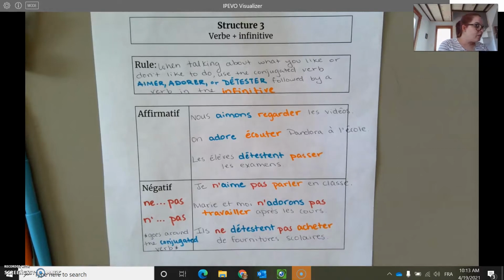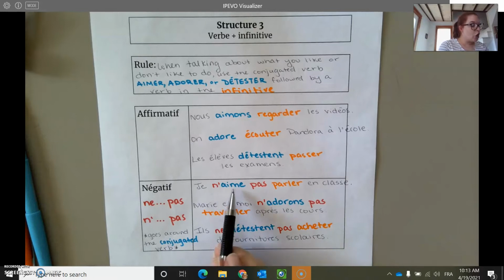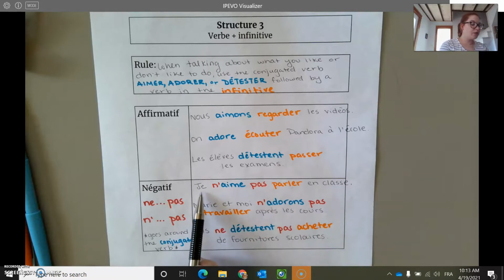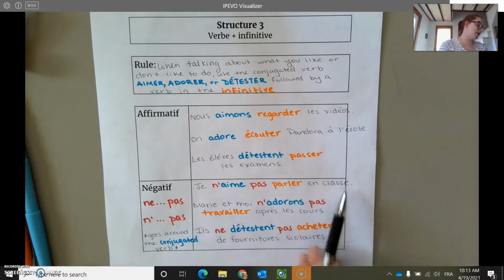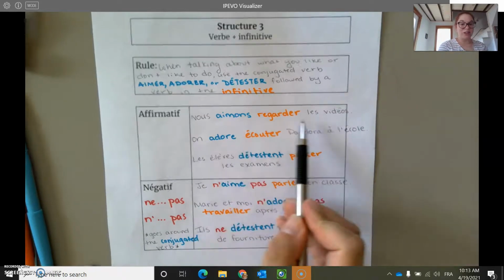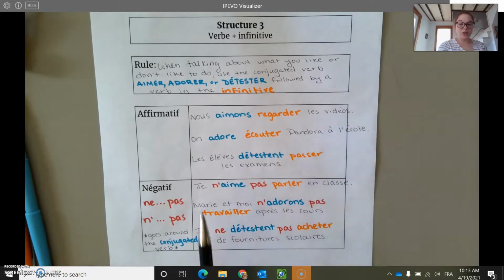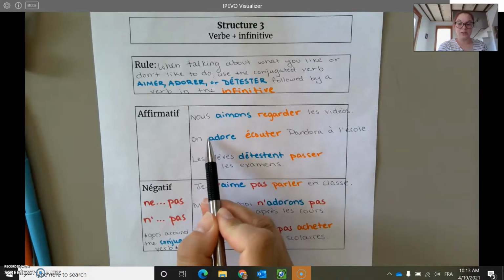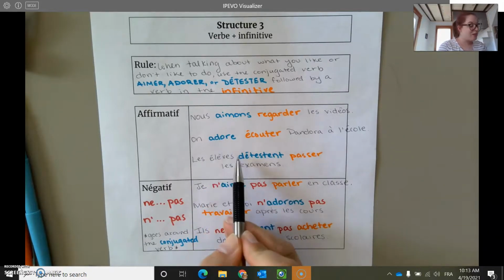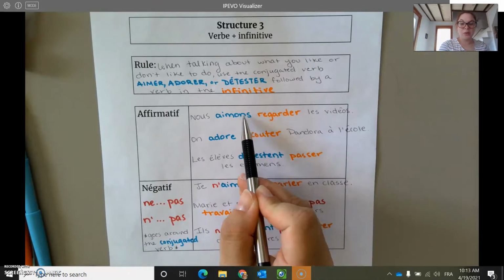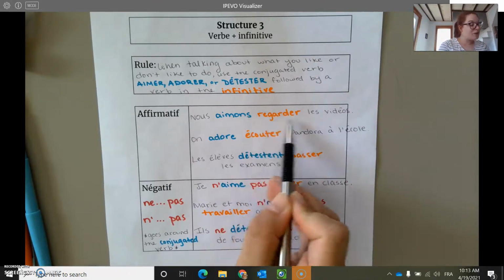And we remember in the negative that we are going to sandwich those negative markers, ne, pas, or an apostrophe pas. We're going to sandwich those right around our conjugated verb. So here that verb is shown in blue. For example, je n'aime pas parler en classe. And so what we can even do is we can think about what these sentences might look like in the negative. You're going to put the ne here, here, and here, or an apostrophe in those cases. You're going to put the pas between your conjugated verb and your infinitive.